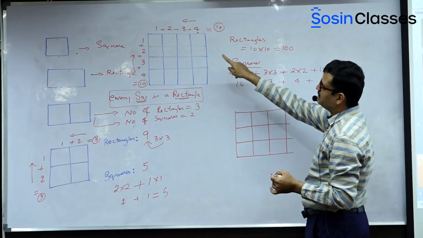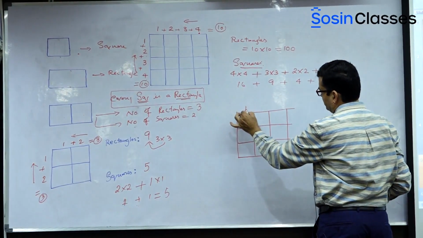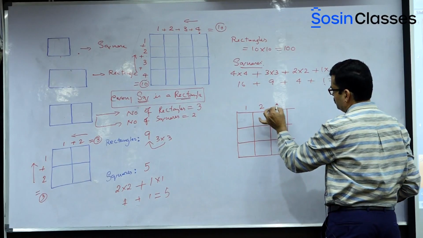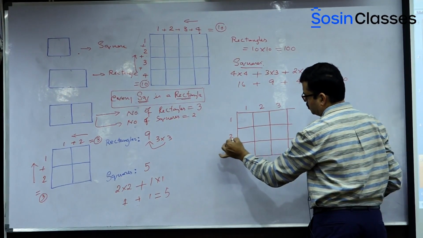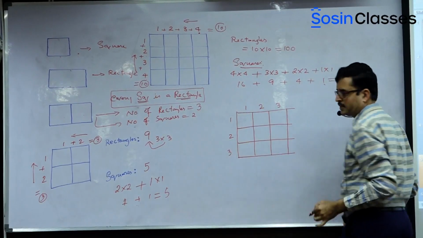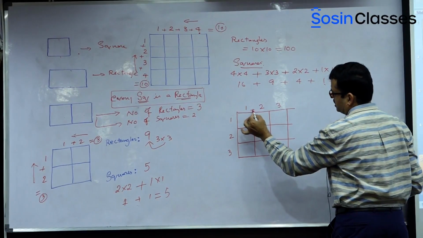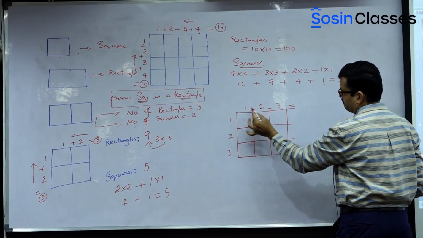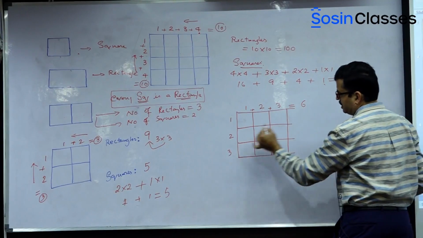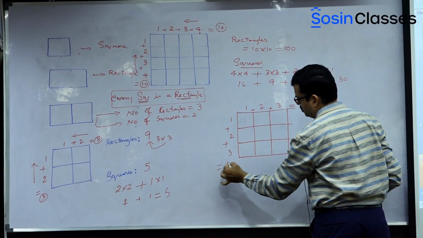So what is the formula that we have done? What is the best way of doing it? First of all, find out how many columns are there. Column 1, column 2, column 3. Rows. Row 1, row 2, row 3. Okay? I want to find out rectangles, so it's very simple. You just add them, you find out the resultant. 3 plus 2, 5. 5 plus 1, 6. Here, in the same way, 1 plus 2 plus 3, that is equal to 6.